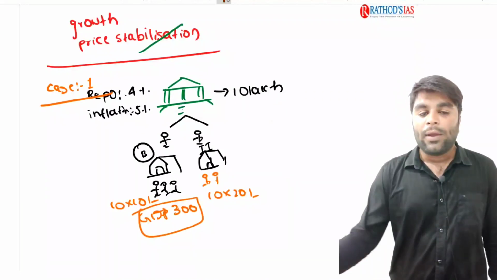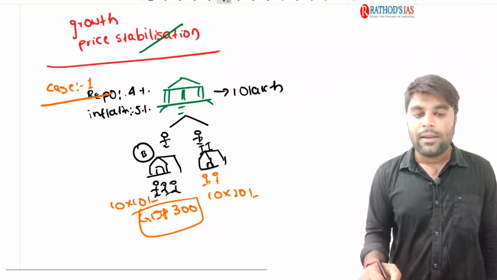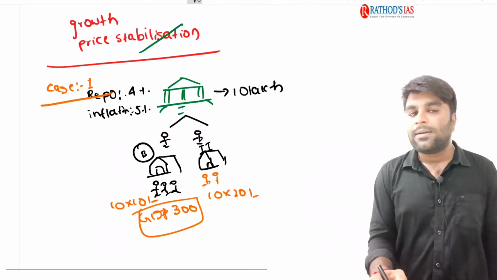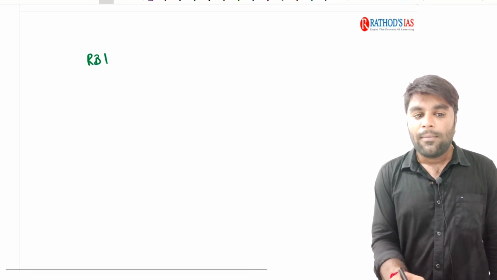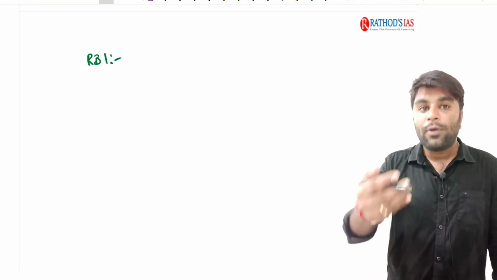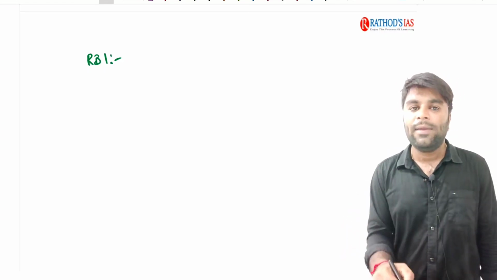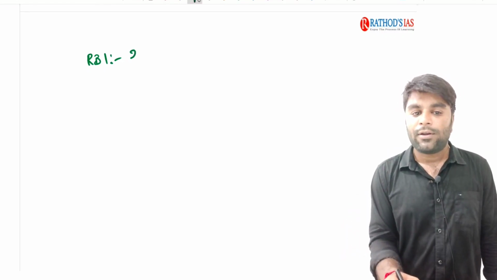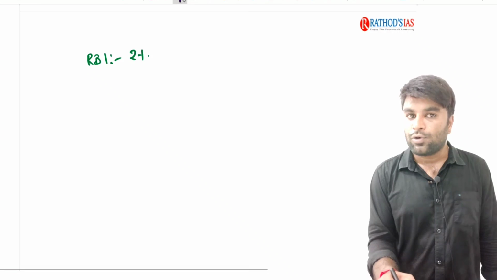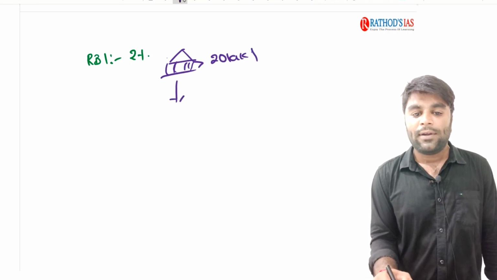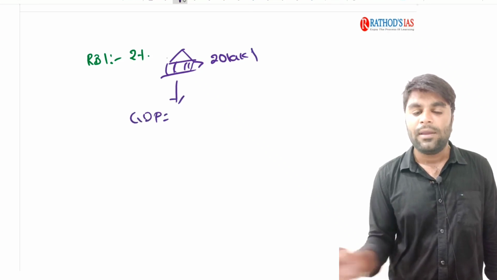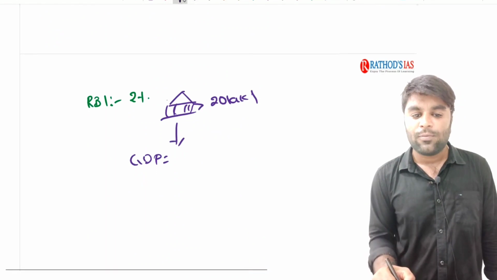Now in order to enhance the GDP, we need to increase the money supply, right? In order to enhance the money supply, the RBI decreased the repo rate. When the repo rate is decreased by the RBI, money supply in the economy will be increased. So let's consider the repo rate is decreased to 2%. Now the money supply into the economy is going to be increased to 20 lakh. With that 20 lakh, the proxy GDP is also going to get increased to 600 rupees, isn't it?